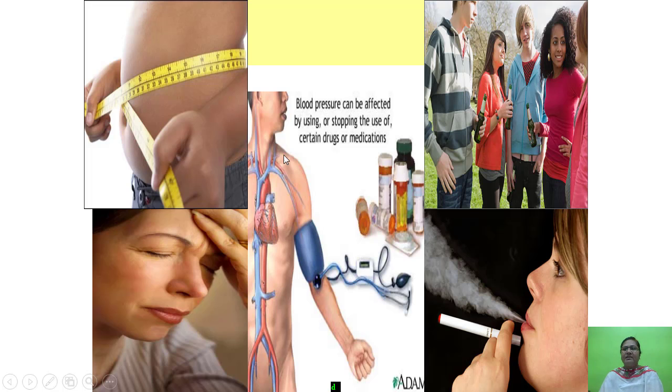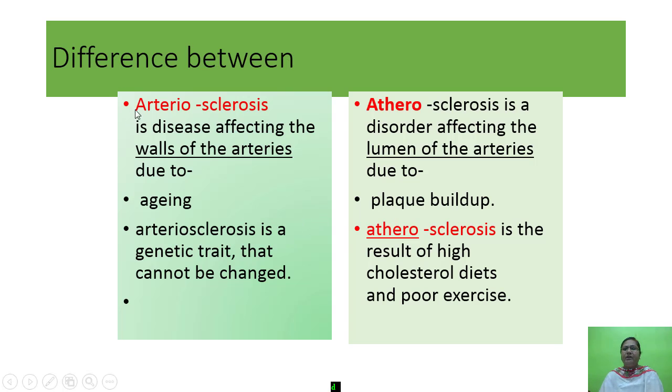You can see here: smoking, hypertension, obesity, alcoholism.